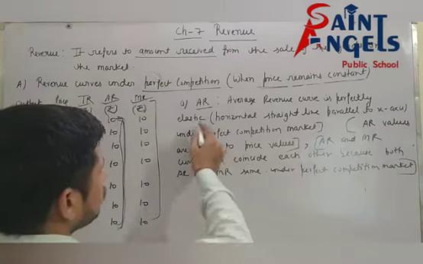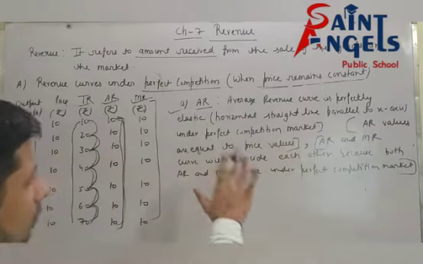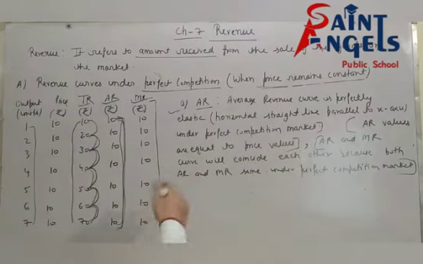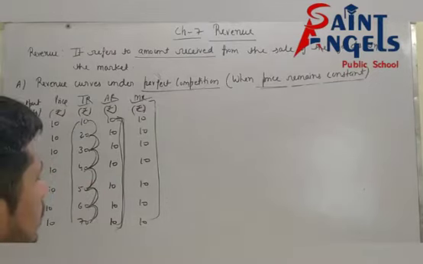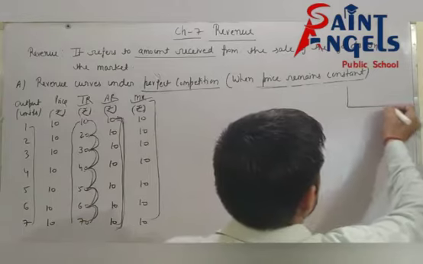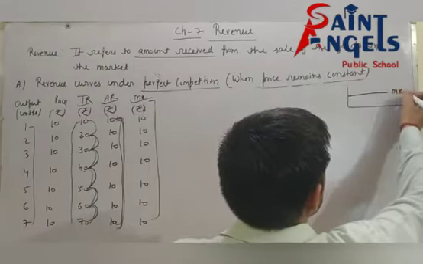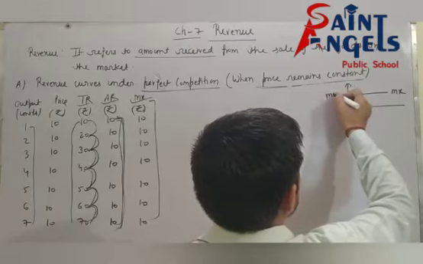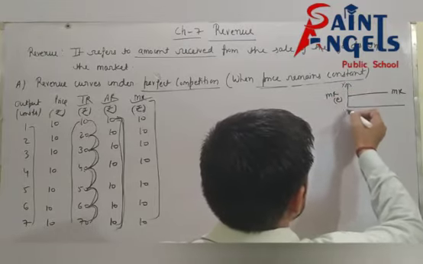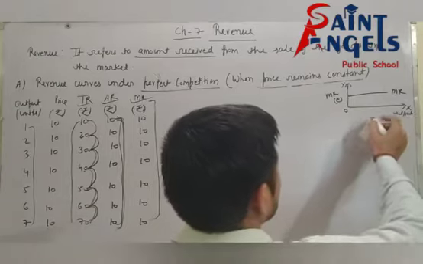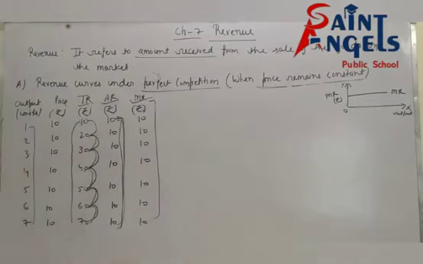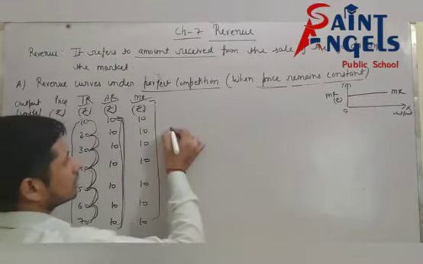Now how will you explain the situation of AR curve according to this? I hope all of you have understood. Now how will you explain the situation of MR curve? So first of all, please pause the video and note down this. See, according to this table, the shape of MR will be like this. Means you will take MR on the y-axis and output on the x-axis. So MR will be like this according to this table. But how will you explain? See here.